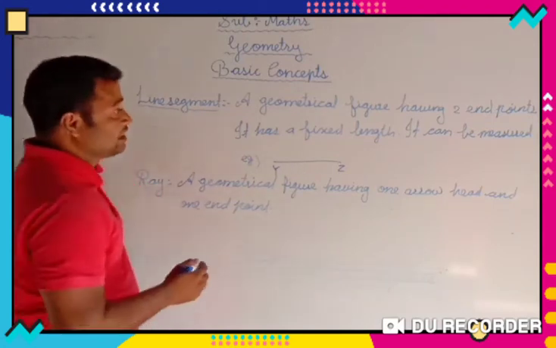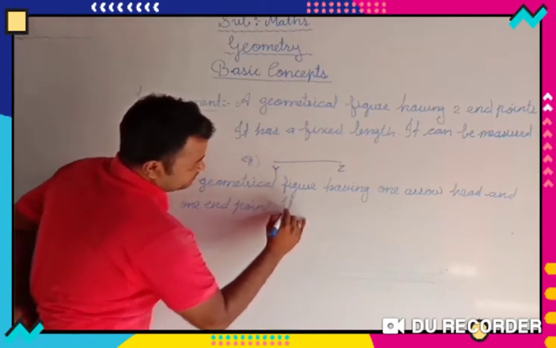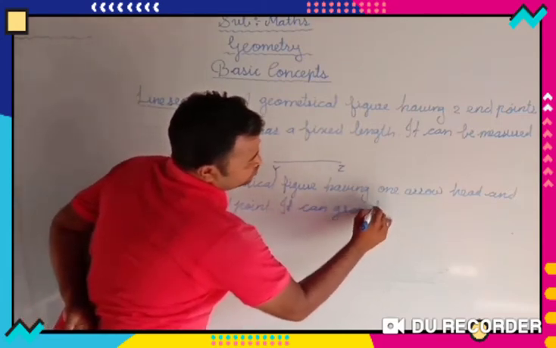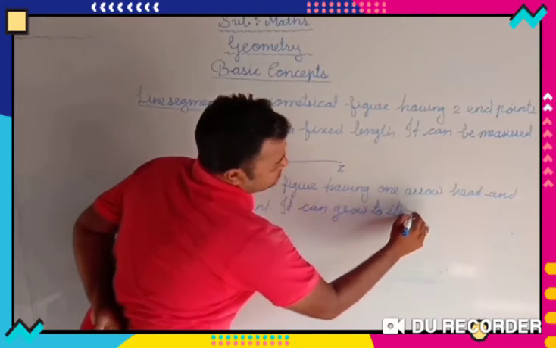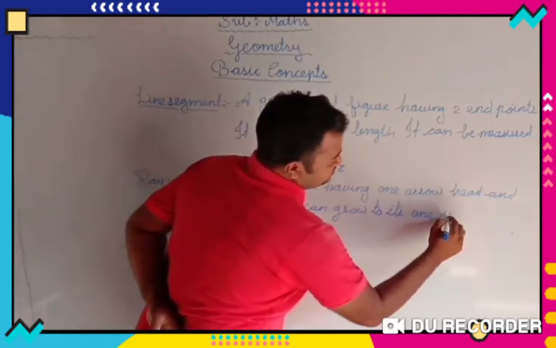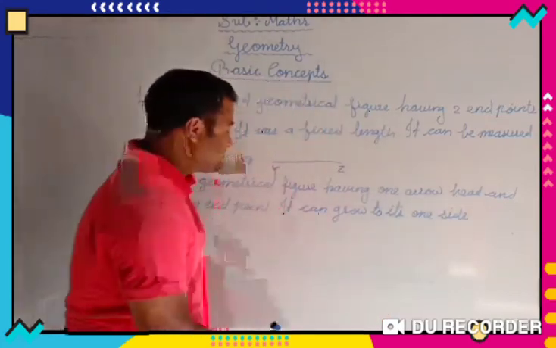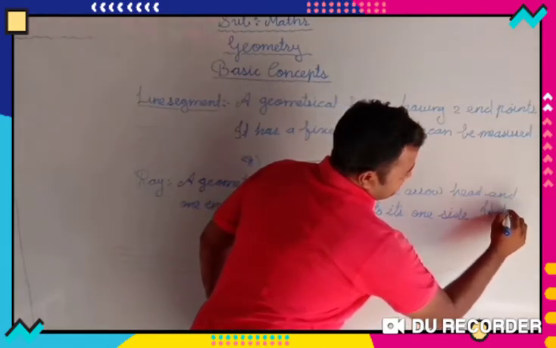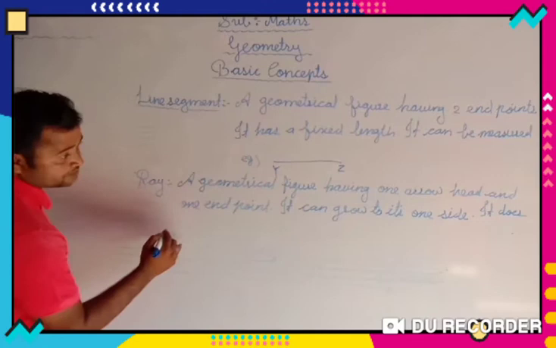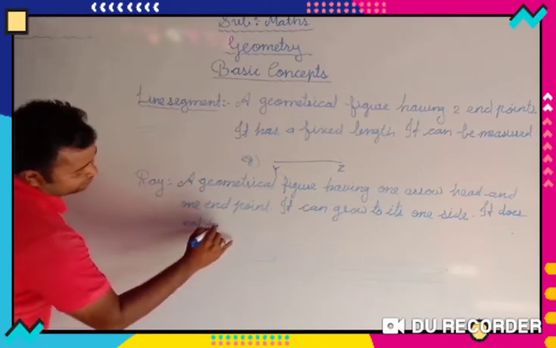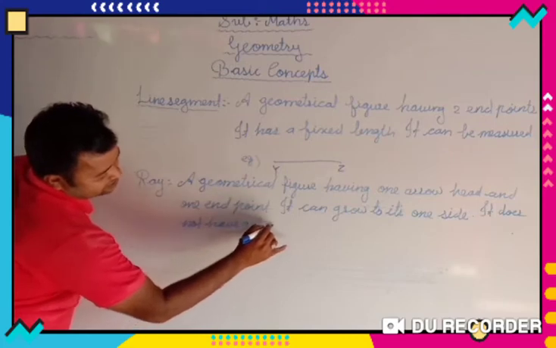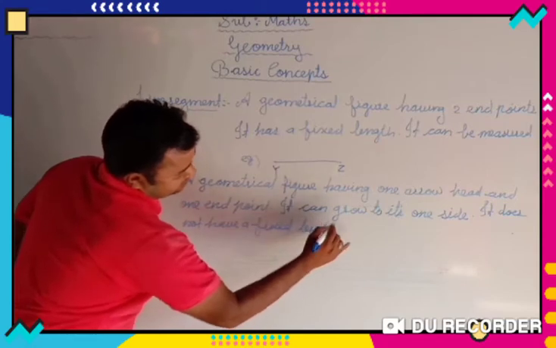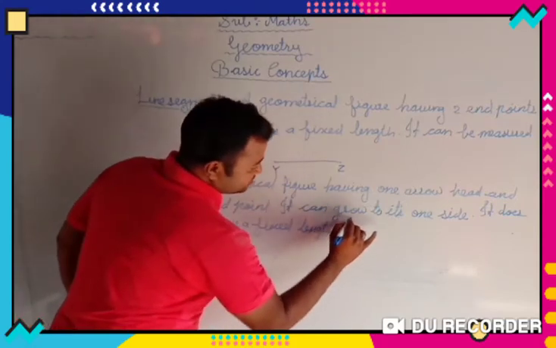As it has one arrowhead, it can grow to its one side or one direction, and as it can grow to one side, it does not have a fixed length, and so it cannot be measured.